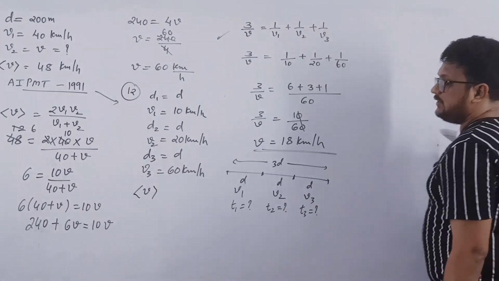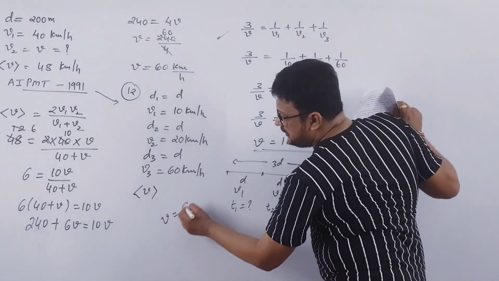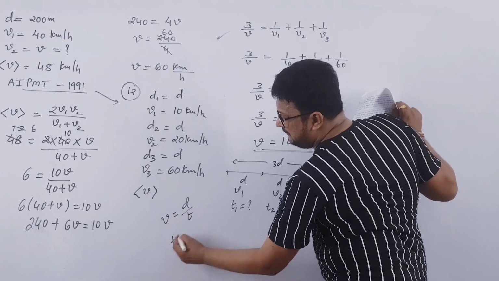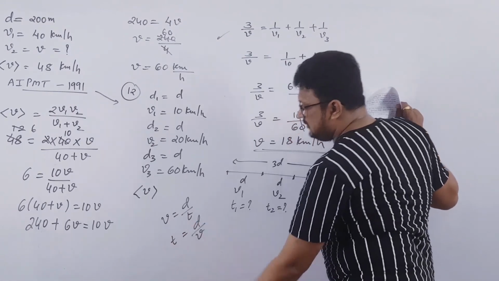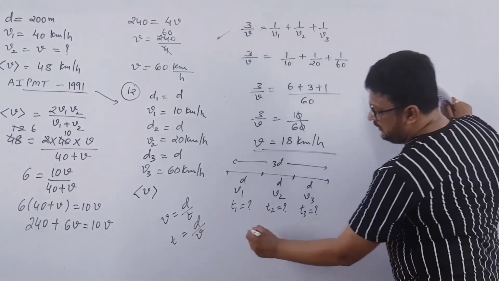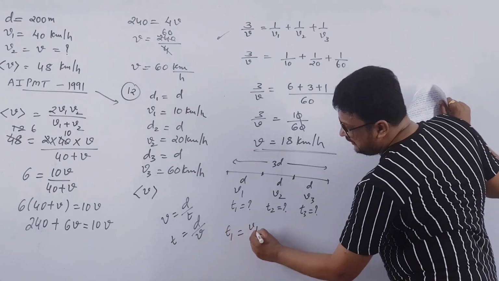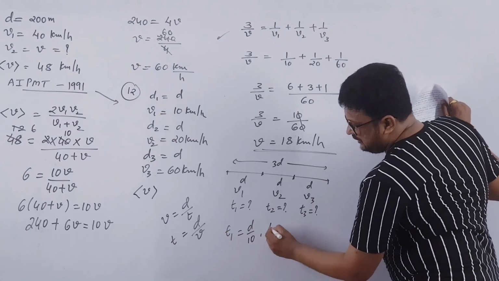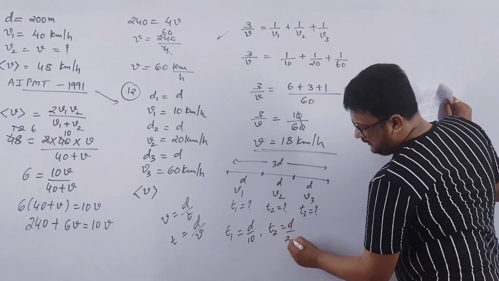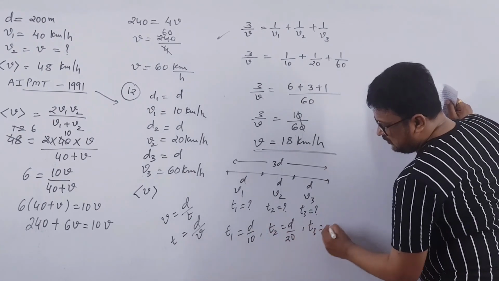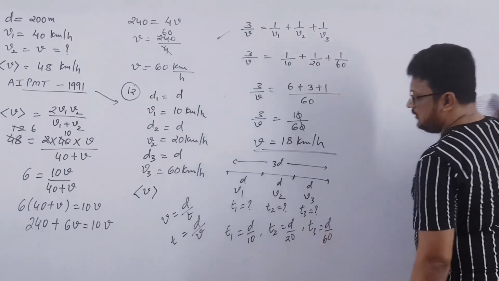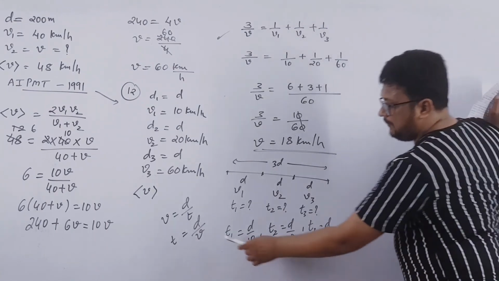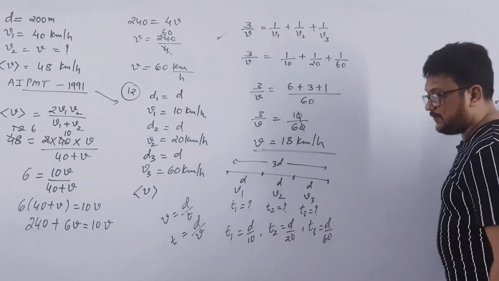We know that velocity is distance upon time. V is equal to D by T. Speed is distance upon time, so time will be equal to distance upon speed. So T1 will be D by V1, so D by 10. T2 will be equal to D by 20. And T3 will be equal to D by 60. Just we have placed the values of V1, V2, V3 in this equation.